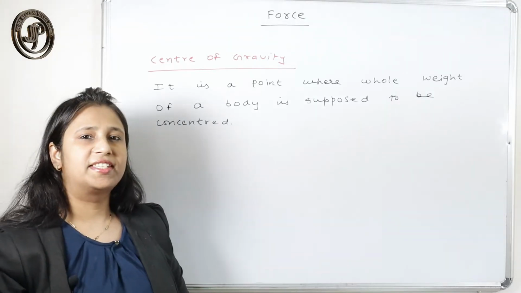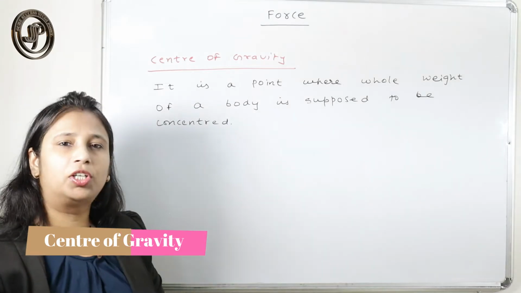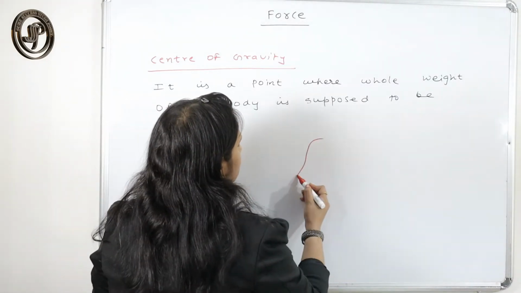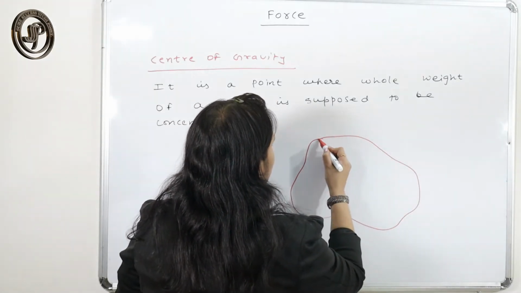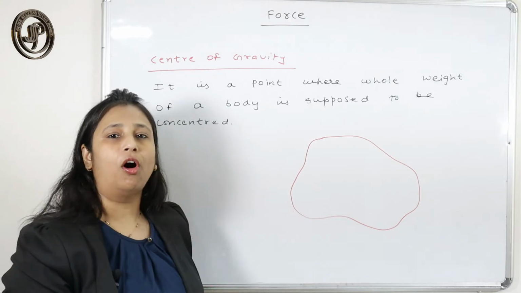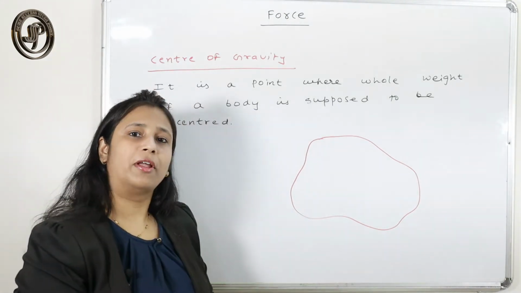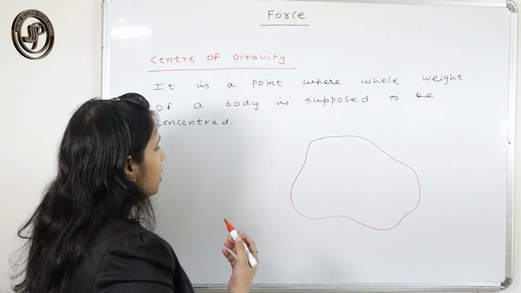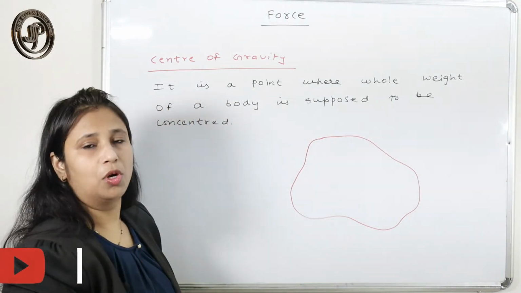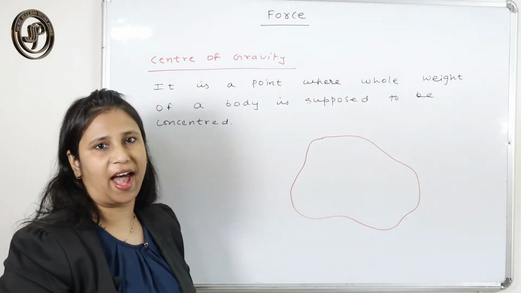So, what is center of gravity? Before explaining the definition, I am giving you an example. Suppose this is a body, okay? This is a rigid body that is made up of a number of particles, and let each particle have weight W. So we know that the weight always acts in the downward direction.